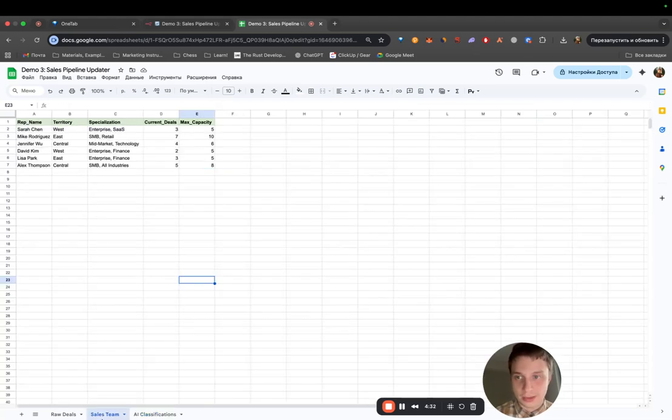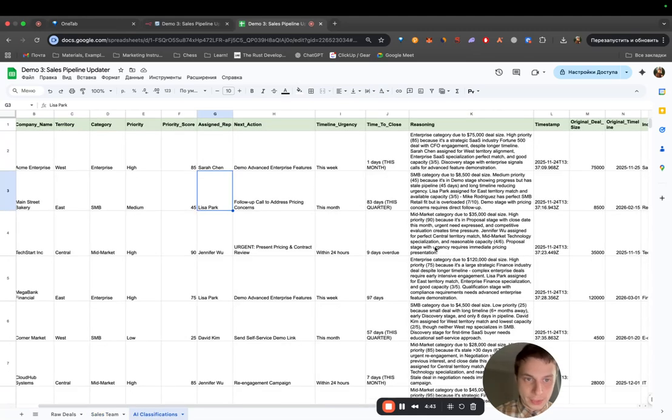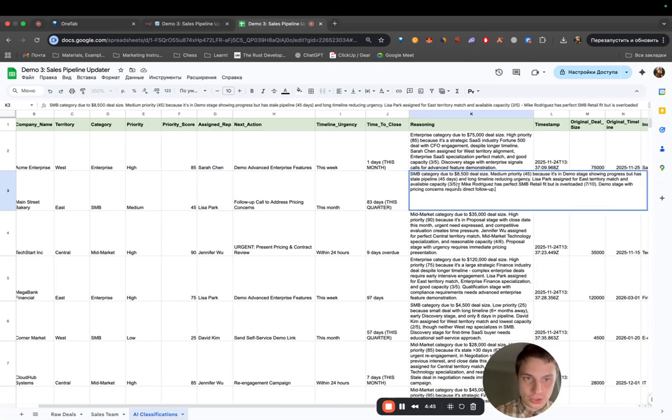However, we can see that Rodriguez is mostly in SMB, so he should be the one assigned here, but he's not, because he has, first of all, issues with capacity, and second of all, because of the East territory match and more available capacity than Mike. Mike has 7 ongoing deals, while Lisa has only 3.